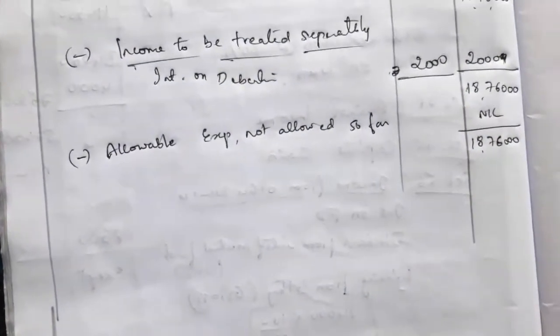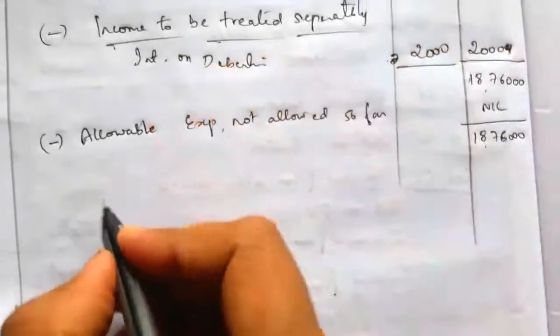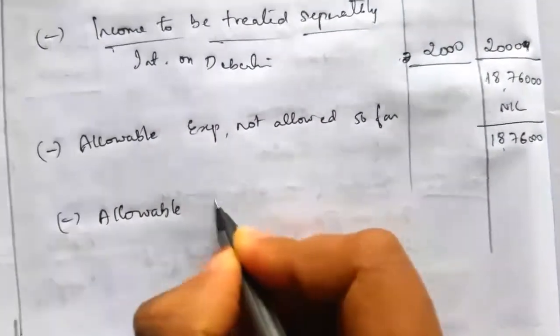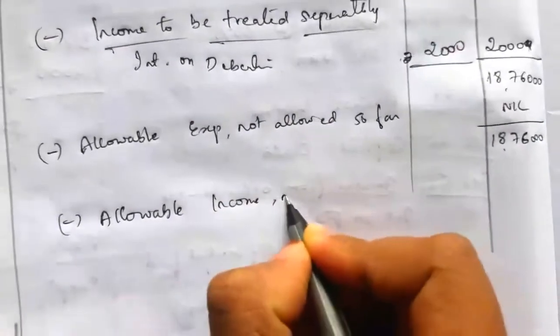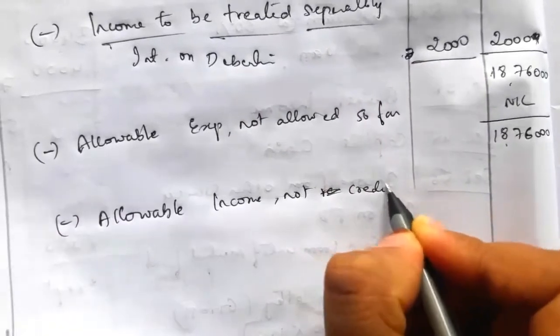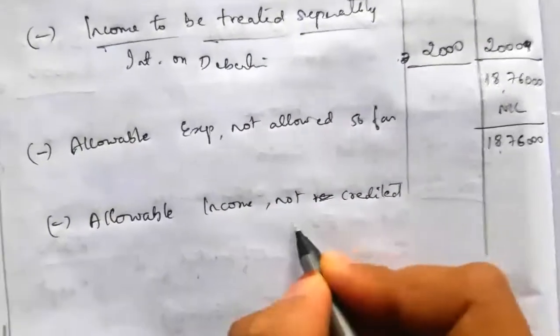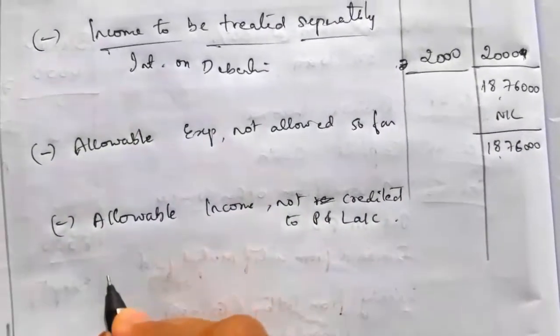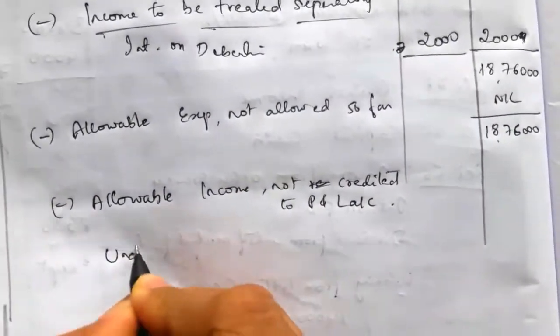You can write it like allowable income not credited to profit and loss account.